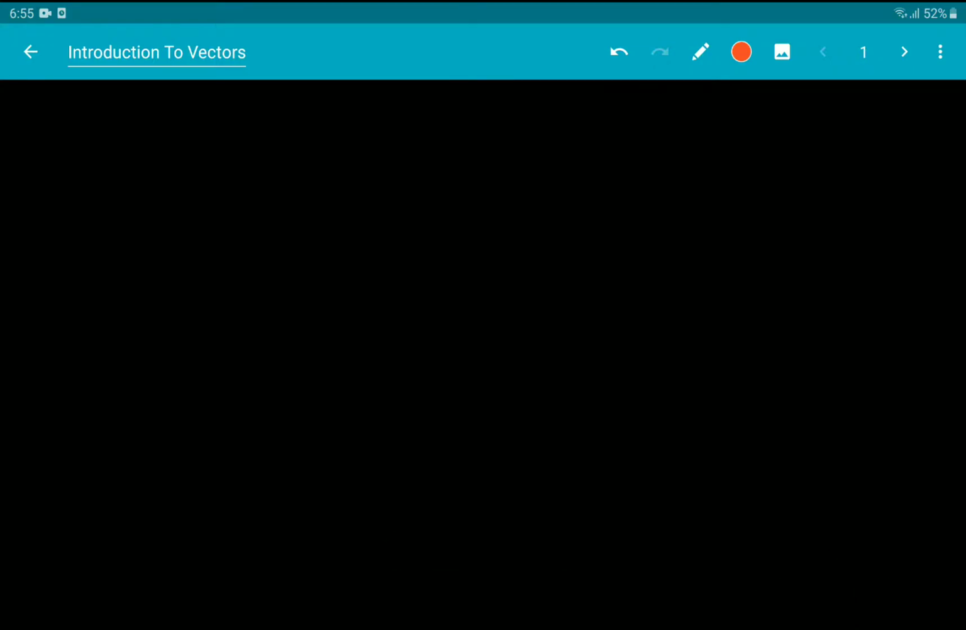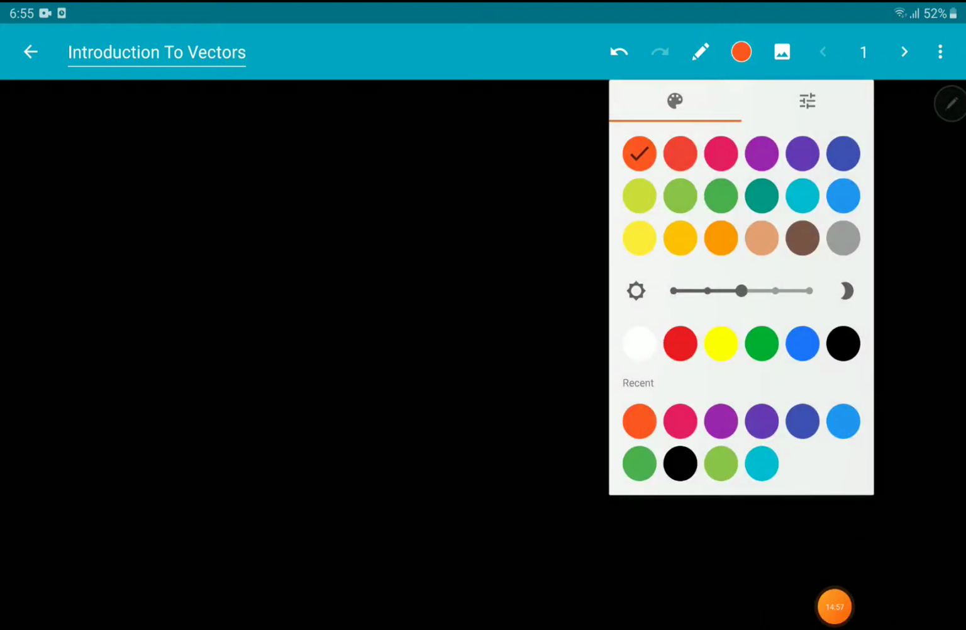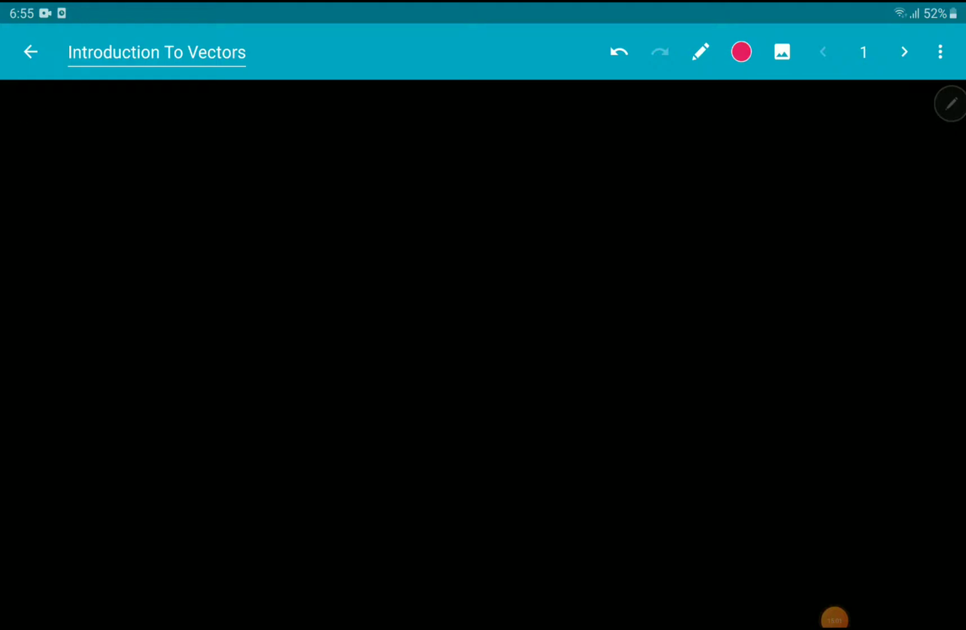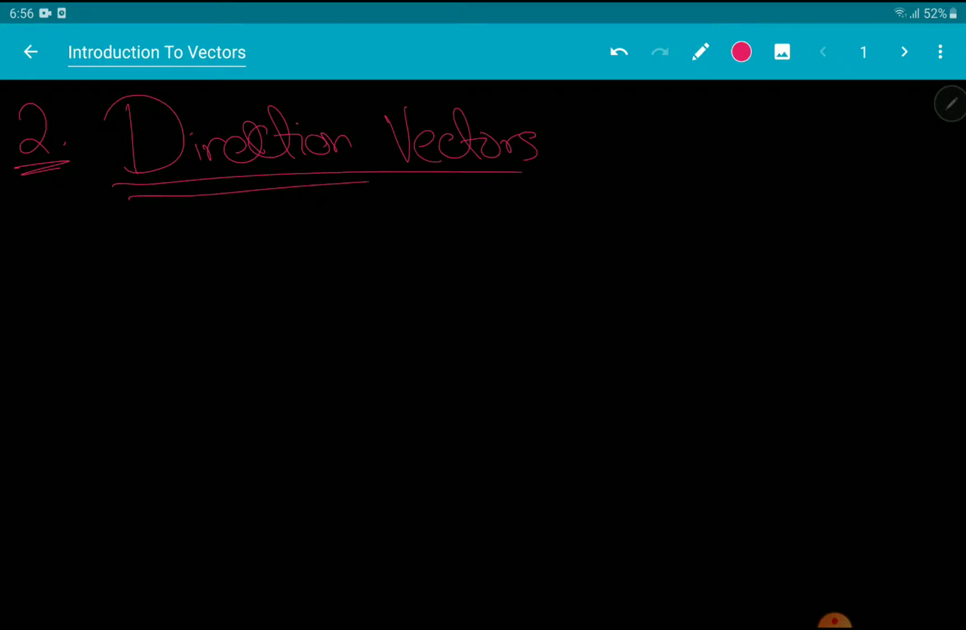So what other cases do we have in which we can have vectors that represent only directions and not magnitude? Well, those are called direction vectors, right? Now, direction vectors may not give you the exact magnitude all the time, right?